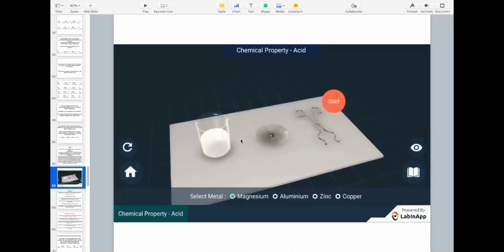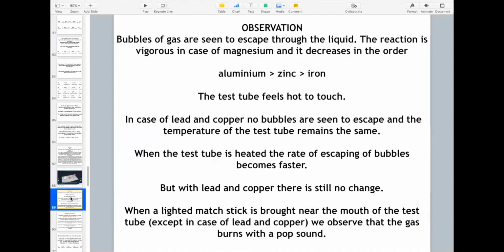So you have seen this activity. Let us see what are the observations here. Bubbles of gas are seen to escape through the liquid. The reaction is very, very vigorous in case of magnesium and it is decreasing in the order of aluminium, zinc, iron, copper. Clear? The test tube feels hot to touch.